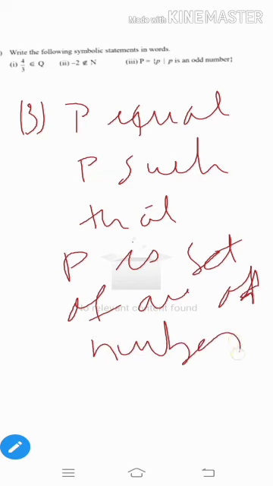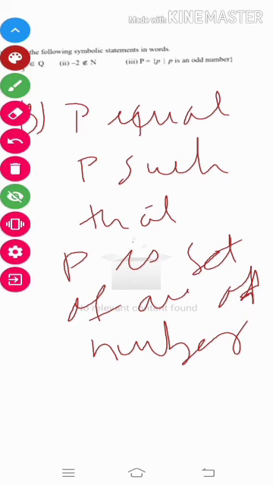P is a set of odd numbers. So student, like this we completed the second question. We write the symbolic statement as a sentence in words.